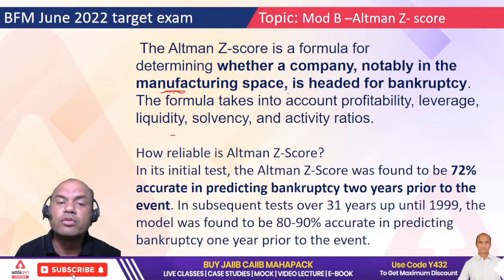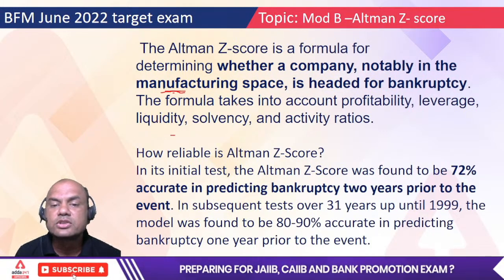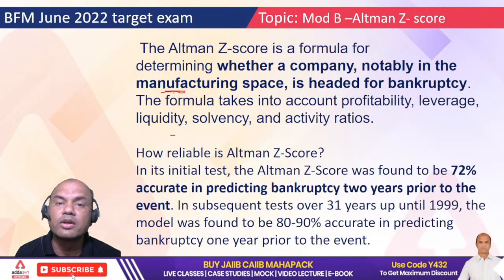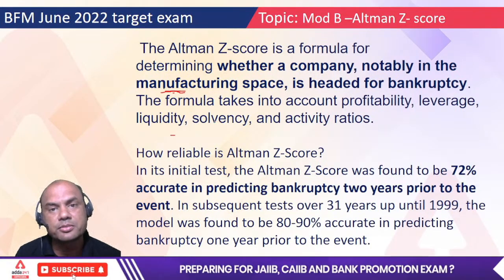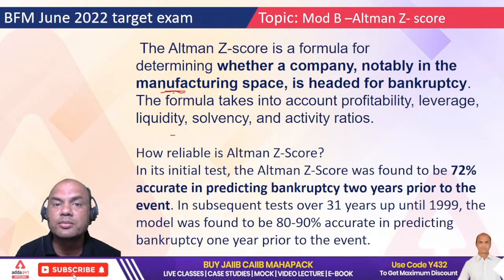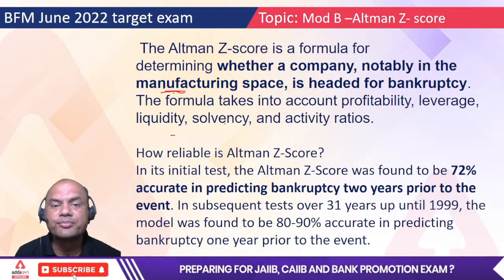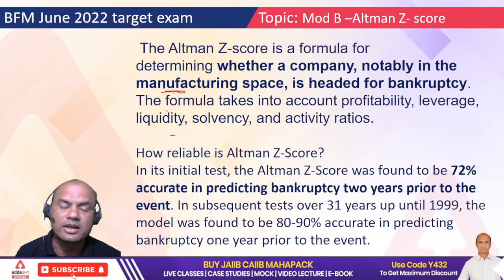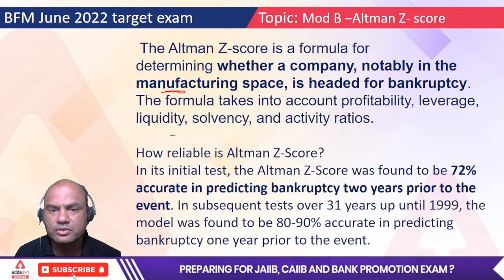So what does it take into account? Profitability, leverage, liquidity, solvency and activity ratios. Activity means stock turnover, debtor turnover, all that. Solvency means solvency ratios, short term solvency and long term solvency. Short term means current ratio, liquid ratio. What is the long term solvency? Capital adequacy and fixed asset ratio. Liquidity means how liquid somebody is. And we come to PE, EPS, profitability ratios also.